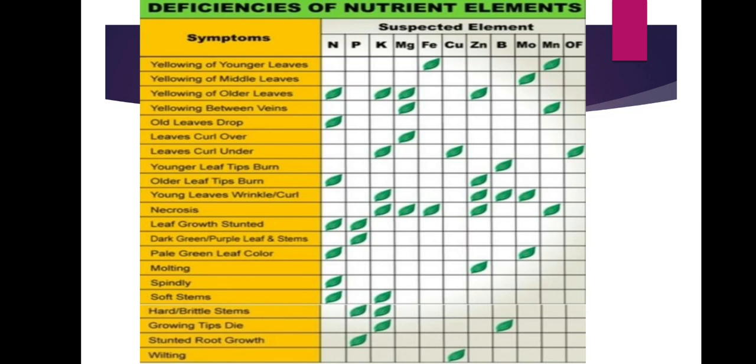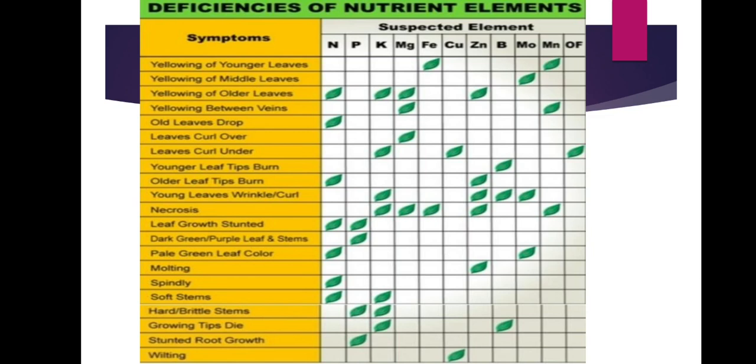The leaf tips burn, that is due to boron. Okay, older leaf tip burn is due to nitrogen or zinc; zinc is mainly important. Young leaves wrinkle, seen in potassium, zinc, boron, molybdenum. Necrosis is seen in potassium, magnesium, iron, zinc and manganese.